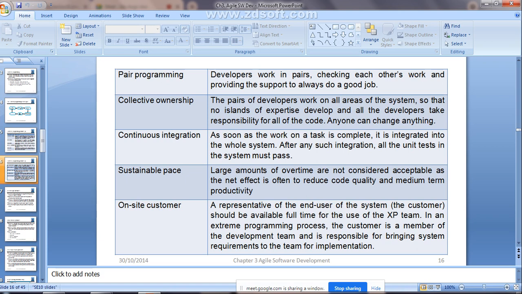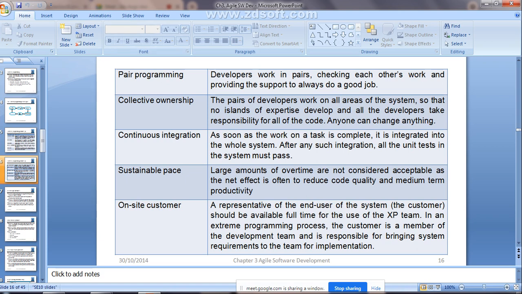They may sit on the same PC and start working. So to get a good job, the developers are going to work in pairs. That is what is called pair programming. Programming, the developing, will be done in pairs. Two members together are going to do the work to get a good job.